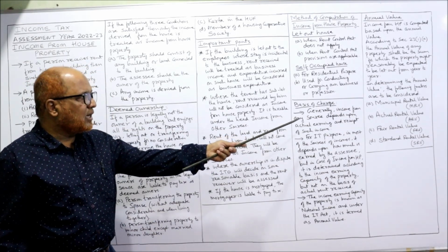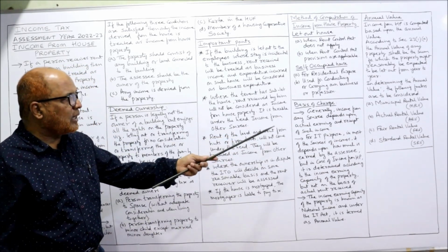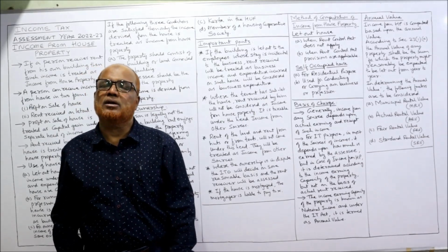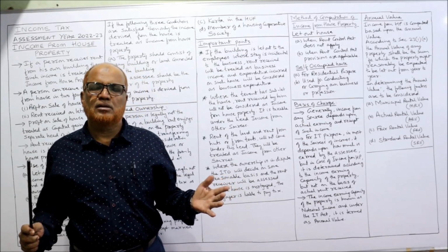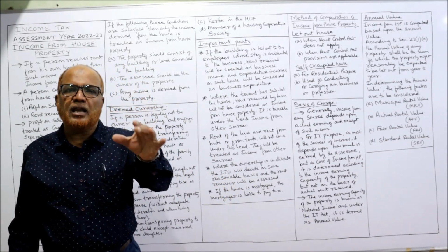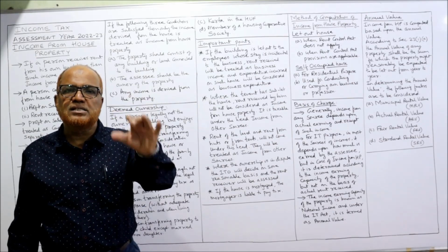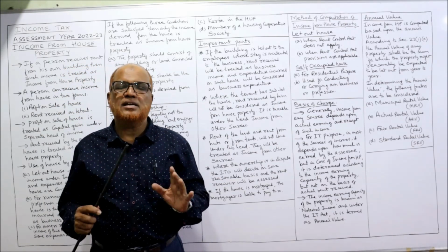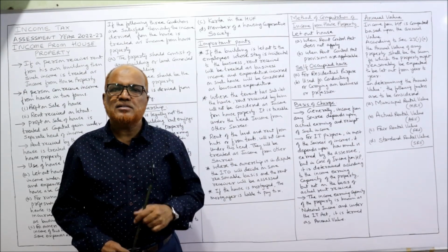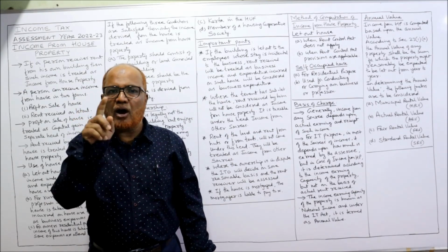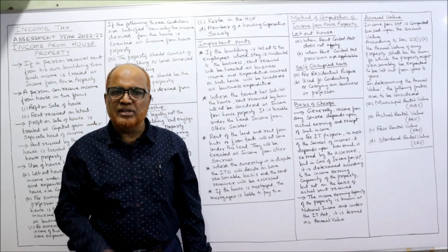Now, generally income from any source depends on the actual earnings and receipt of such income. The normal procedure is, we will see how much is the earning and how much is the receipt. On that basis, income tax is charged to the assessee, depending on how much you have earned and how much you have received.